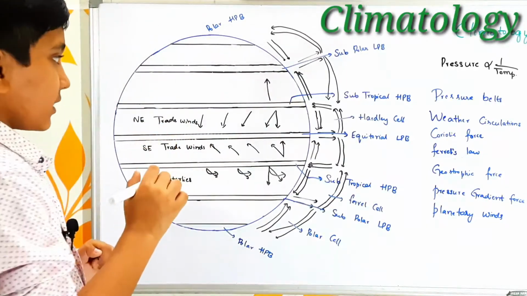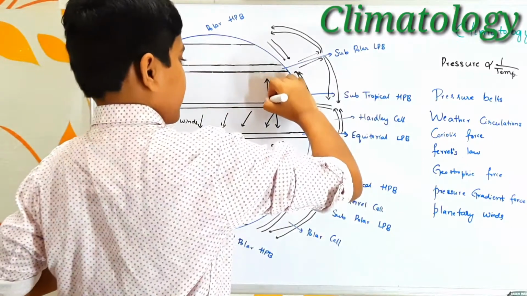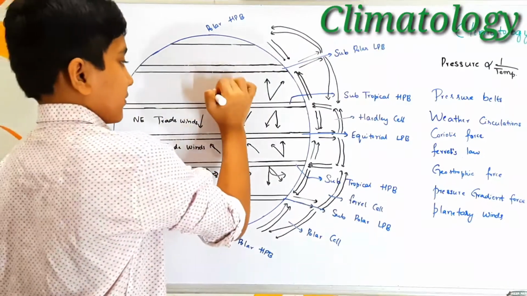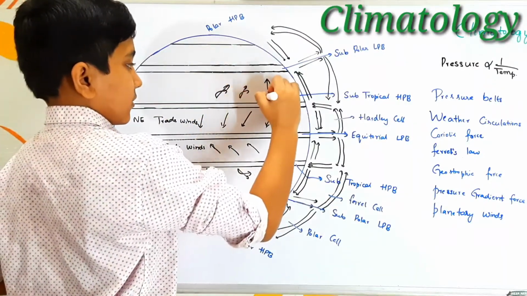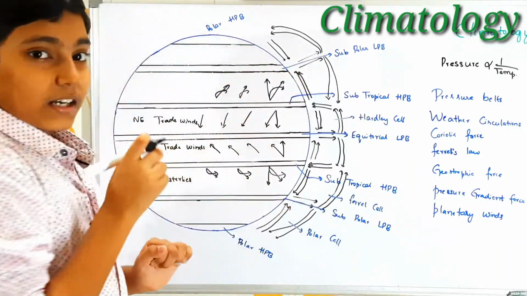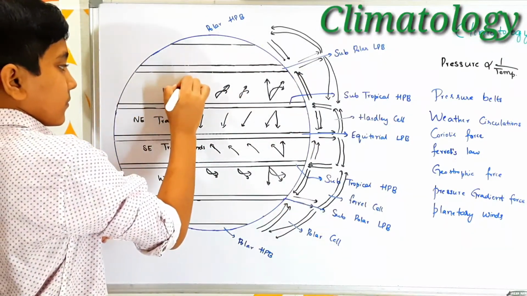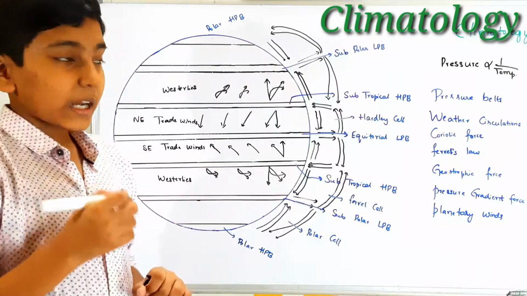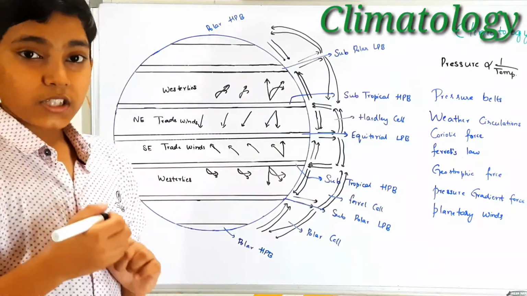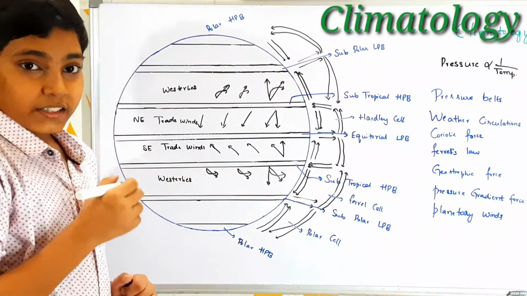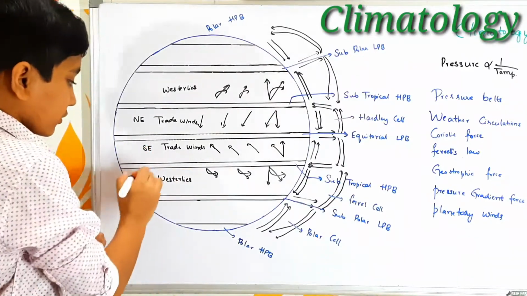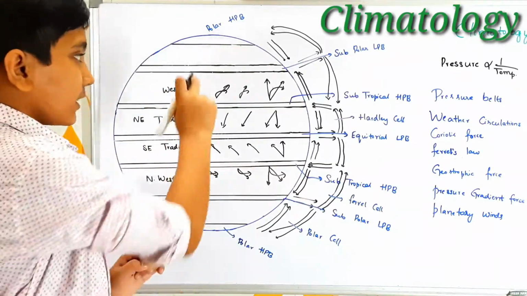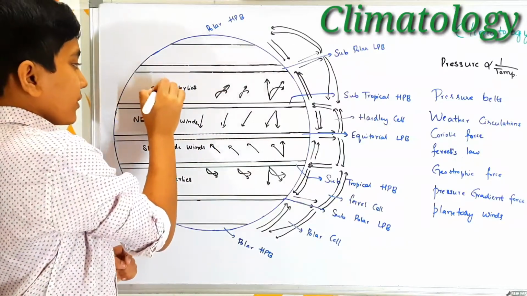In the northern hemisphere as well, we find the winds that are blowing in this direction. So the winds blow like this, and here itself we find the deflection of winds in this direction. So they were called the westerlies. These westerlies are also named after their direction of origin, that is south and north. In this region, they originate in the north of the southern hemisphere. So they were called the northwesterlies. And in the northern hemisphere, they originate at the south, in this region, as you can observe. So they were called the southwesterlies.